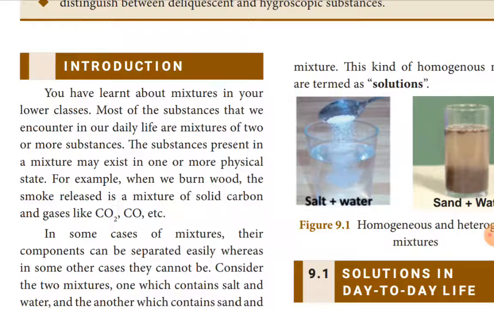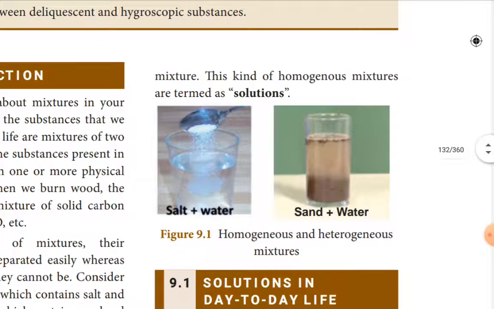And also mixtures in our day-to-day life, there are different kinds of mixtures like sea water. Seawater is a mixture because it contains some dissolved salt. Air is a mixture, it contains nitrogen, oxygen, carbon dioxide. A kind of homogeneous mixture is called a solution. Homogeneous means that the components are uniformly distributed throughout the solution.